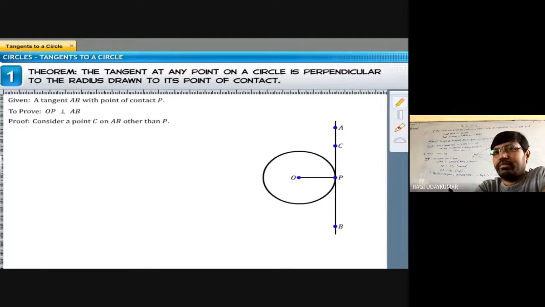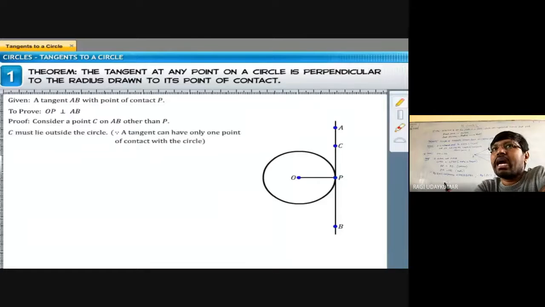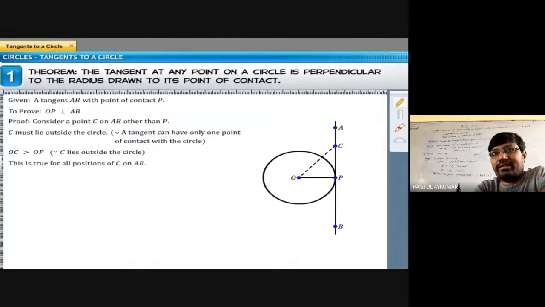Just I have taken Q. Already I told Q I have taken. And if you see that point is, if you are taking the point inside or outside, C must lie outside the circle, because if it is inside the circle, it is not a tangent. हम P point AB point पे ले रहे हैं, so that OC is always greater than OP because it is outside. If the point C is inside, the line AB is not a tangent.